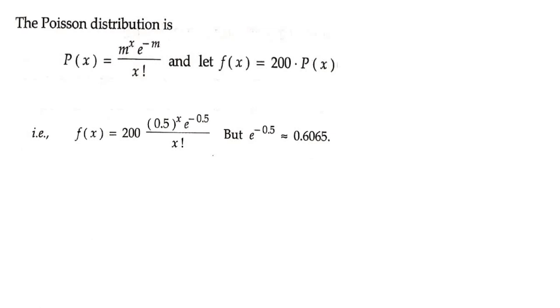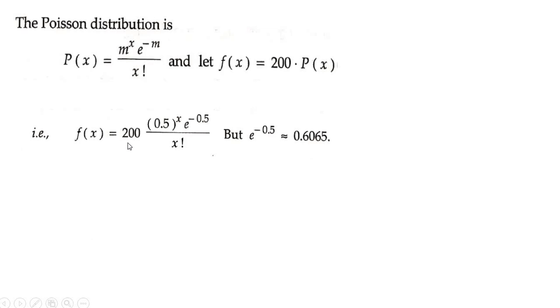Summation f is equal to 200, so we have to calculate 200 into p of x. You have to multiply by 200 on the left hand side as well as the right hand side. Let me denote this 200 p of x as f of x. So I need to find what f of x is equal to.